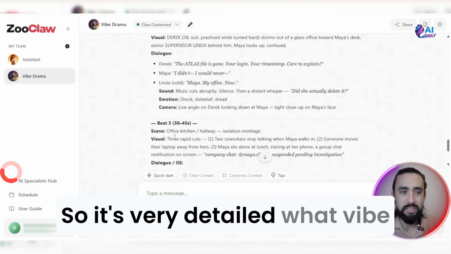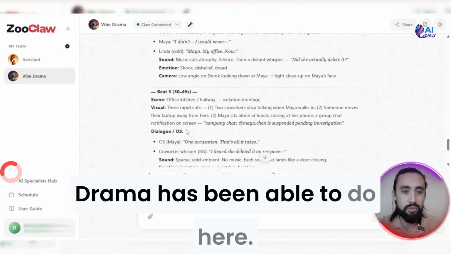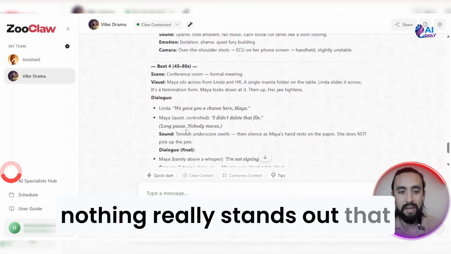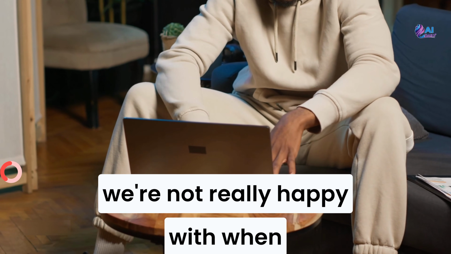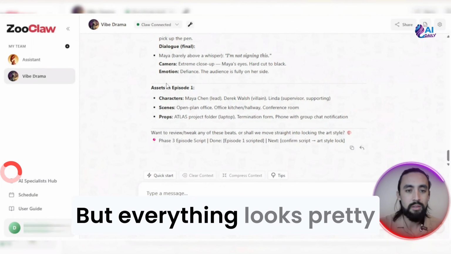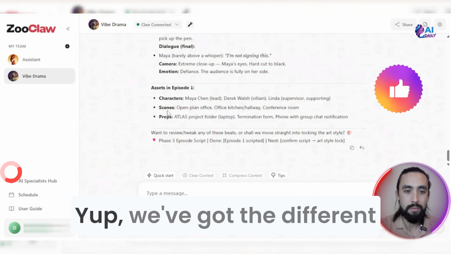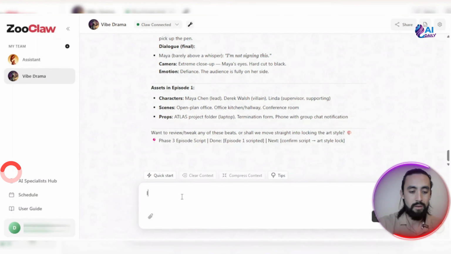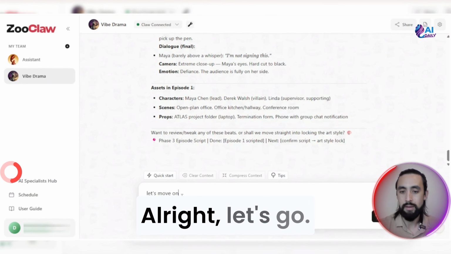So it's very detailed what Vibe Drama has been able to do here. I'm just scrolling through, taking a look, making sure nothing really stands out that we're not really happy with when it comes to the scenes. But everything looks pretty cool to me, I think. Yup, we've got the different characters in there too, the different props, the different scenes. Okay, so let's move on. All right, let's go. Cool.